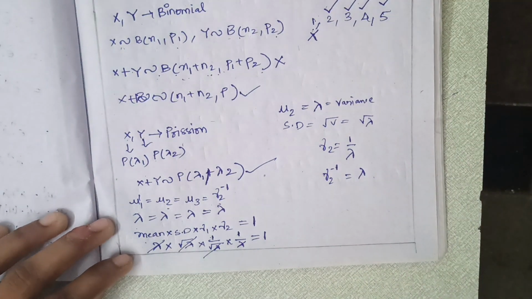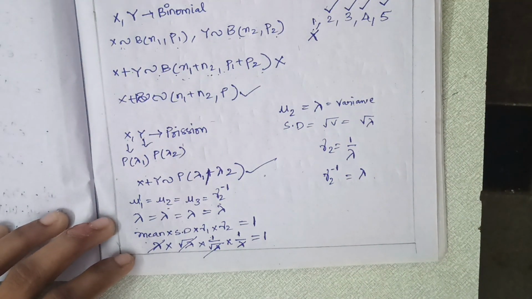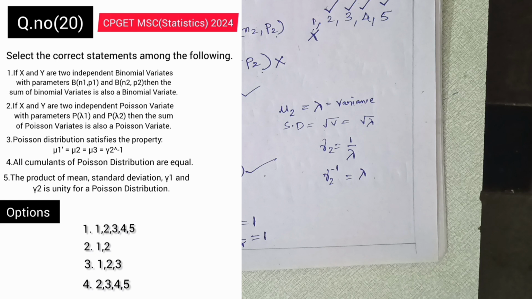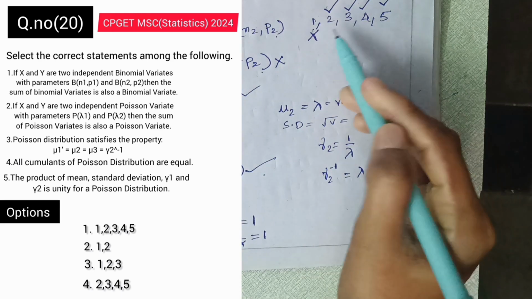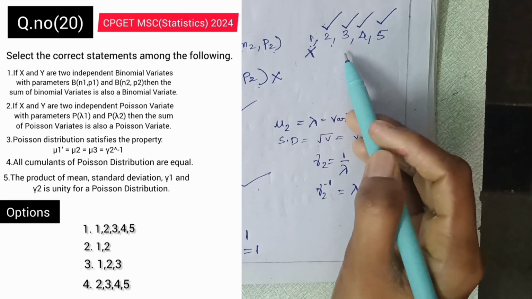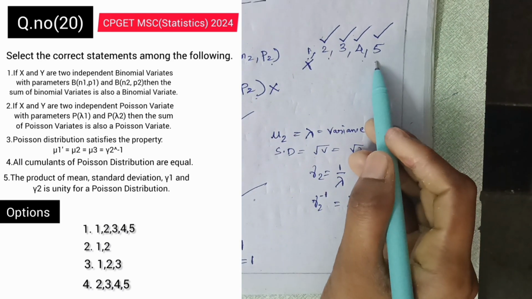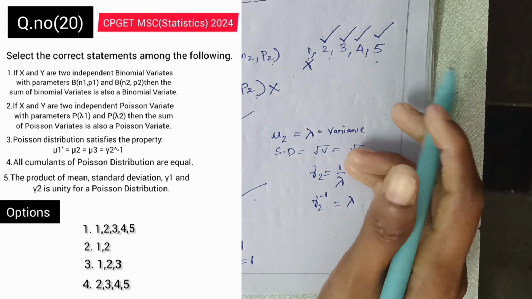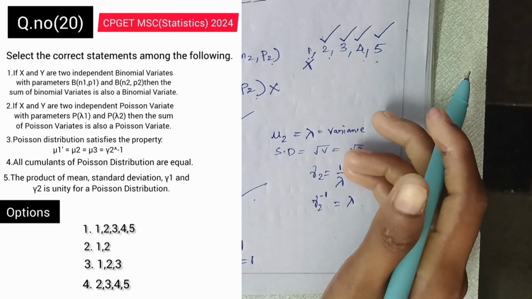Correct. So let us see the options now. The first option is 1, 2, 3, 4, 5. No, it is wrong. The second option, 1, 2, is also wrong. The third option, 1, 2, 3, is also wrong. We got the second, third, fourth and fifth statements as correct. So option 4 is the correct answer.